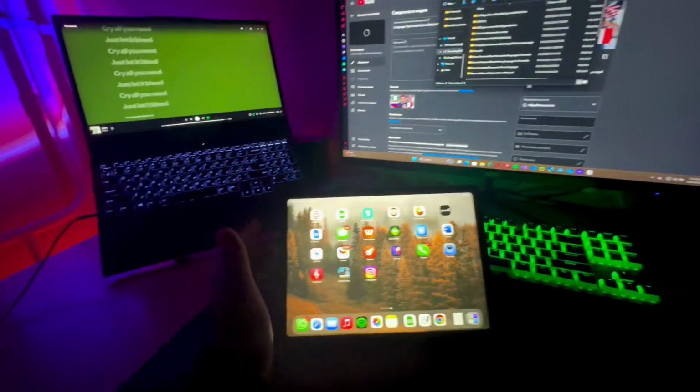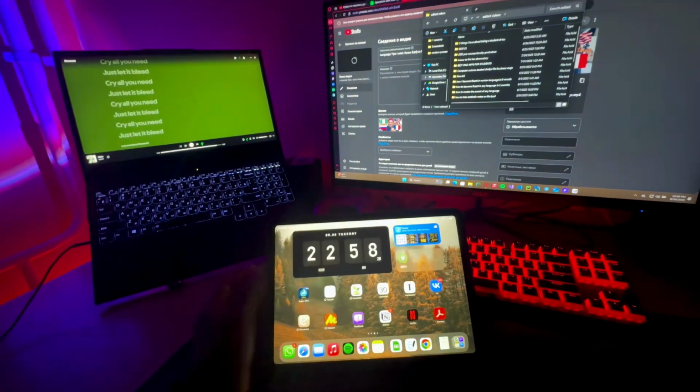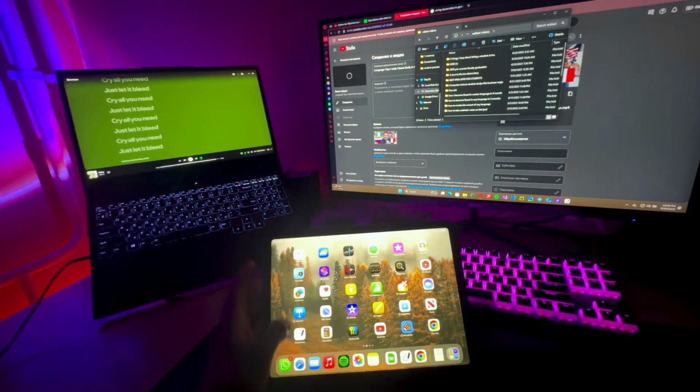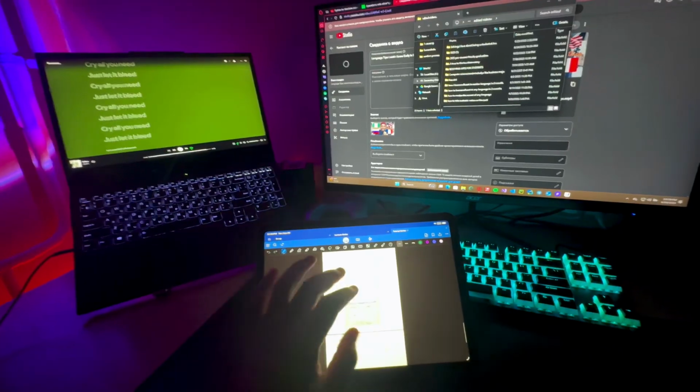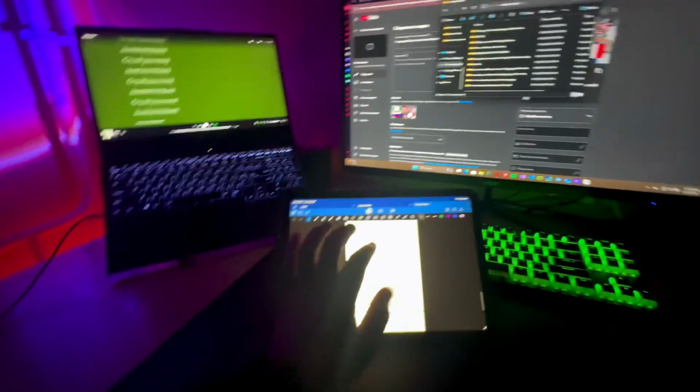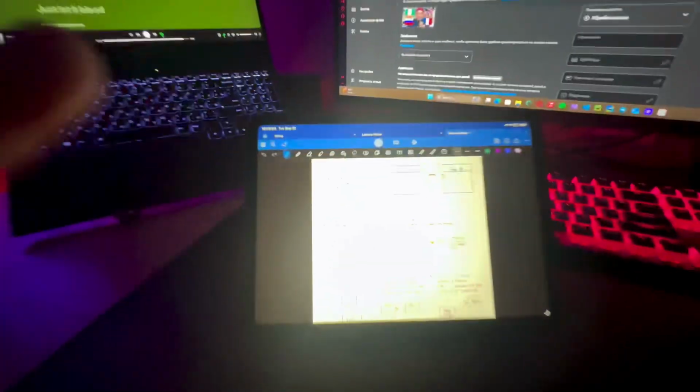I am a computer science student, and these are my favorite apps on the iPad. The first app is, of course, a note taking app, which is GoodNotes. I use GoodNotes, and I did try other applications like Notability and the Apple Native Notes app. I just never got to like them.